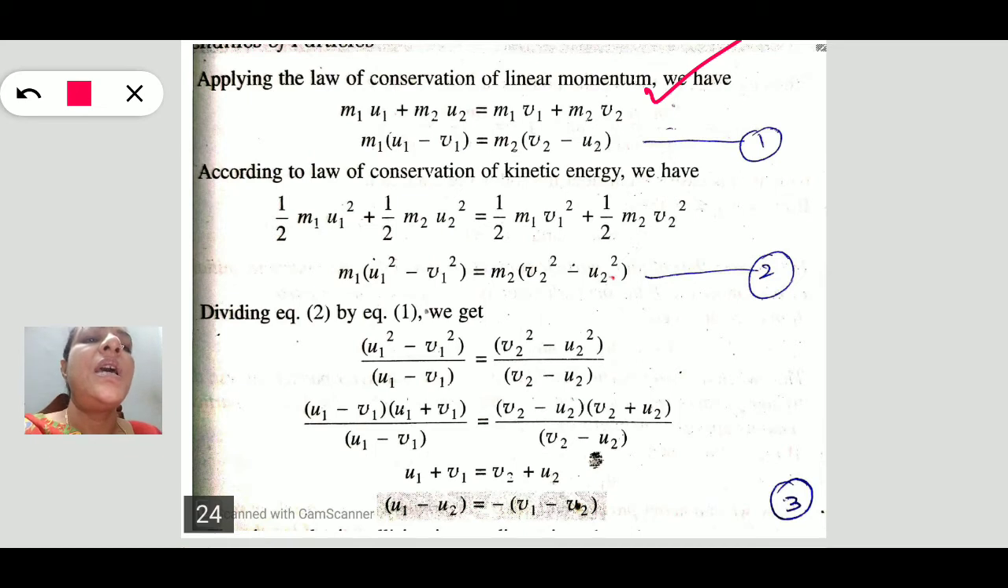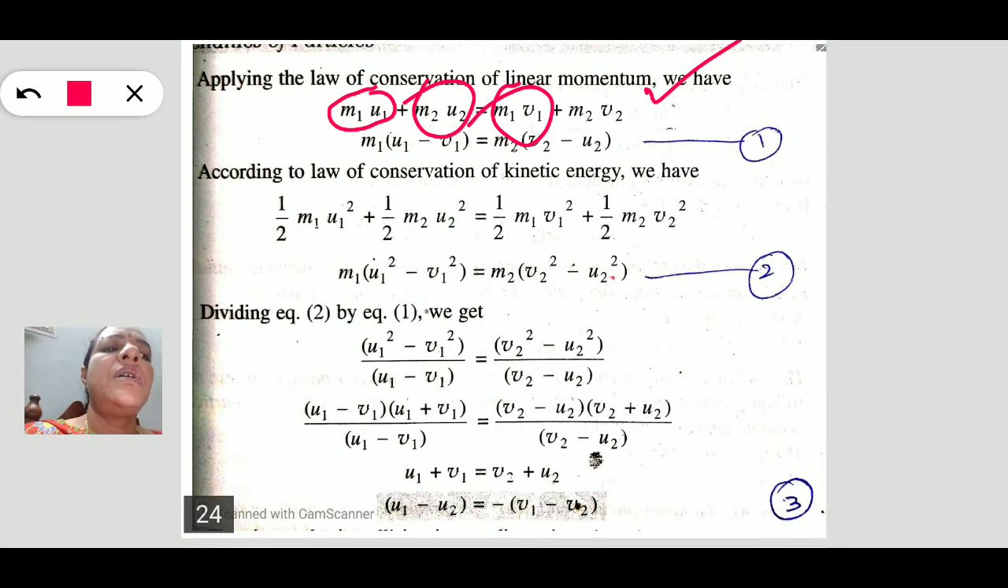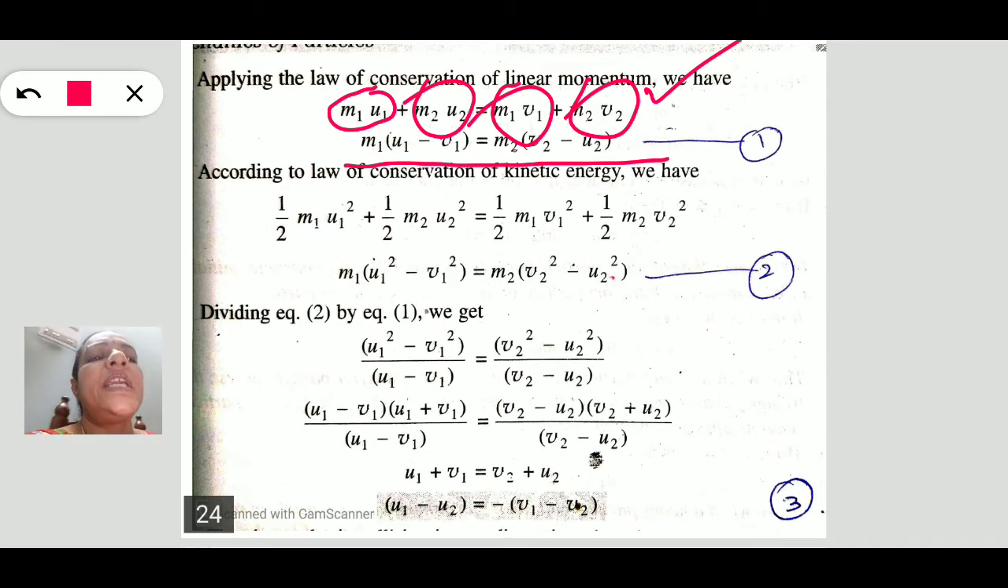m1 u1 is the momentum of the first body, m2 u2 is the momentum of the second body. Similarly, m1 v1 is the momentum of the first body after collision, and m2 v2 is the momentum of the second body after collision. By taking m1 terms and m2 terms together, we get m1 into (u1 minus v1) is equal to m2 into (v2 minus u2). Say this is the first equation.